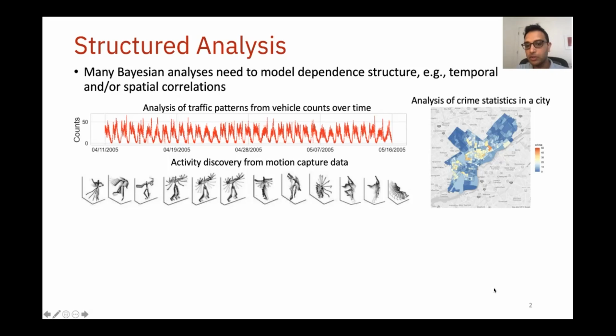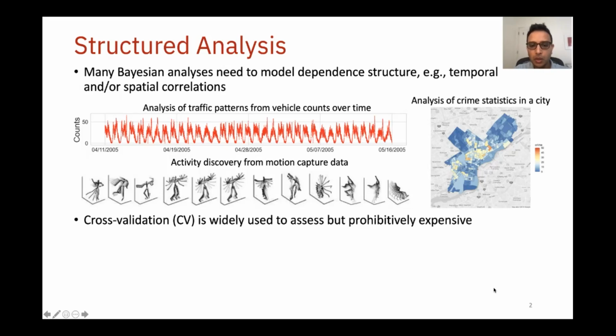How do we assess whether these complex models work well for a particular analysis at hand? Well, cross-validation is a widely used and a simple-to-use gold standard for such model assessment. However, cross-validation requires multiple refits of the model to the data. This can be prohibitively expensive for large datasets, for structured models, and especially so for structured models fit to large datasets.